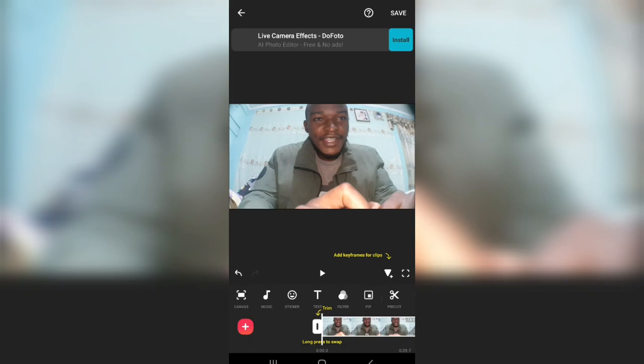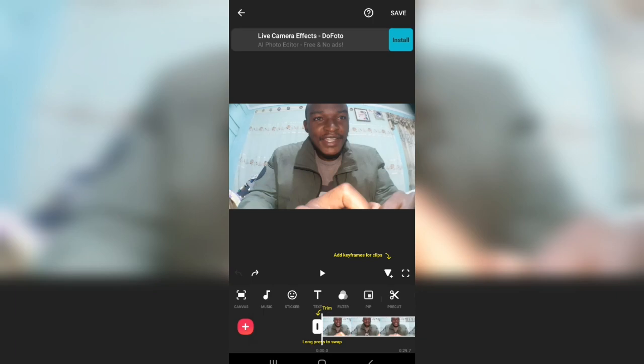So with the canvas, you will select the aspect ratio. Like at the moment, I'm using 16:9 landscape, and also you can magnify the clip that you're working on or make it to be normal. So let me go back and do canvas. So that is the canvas.